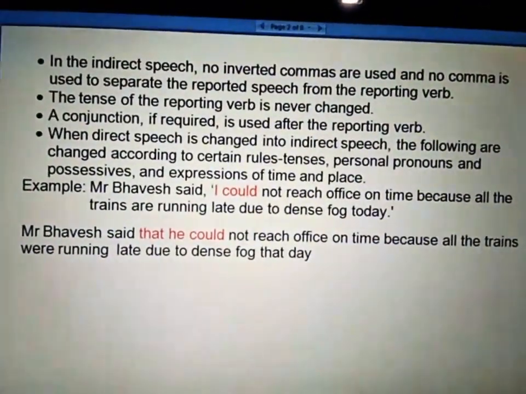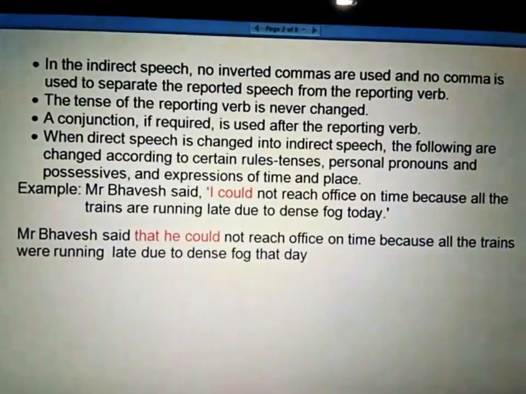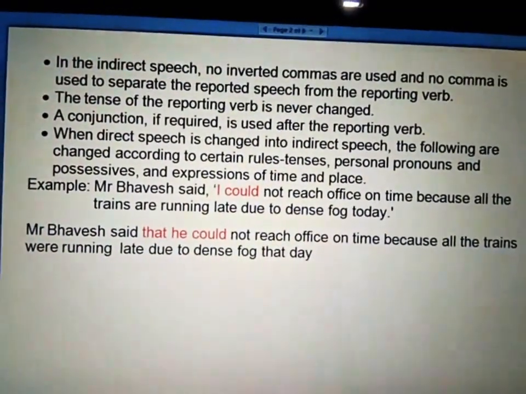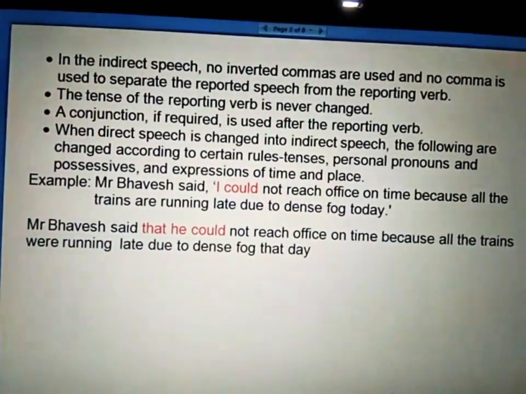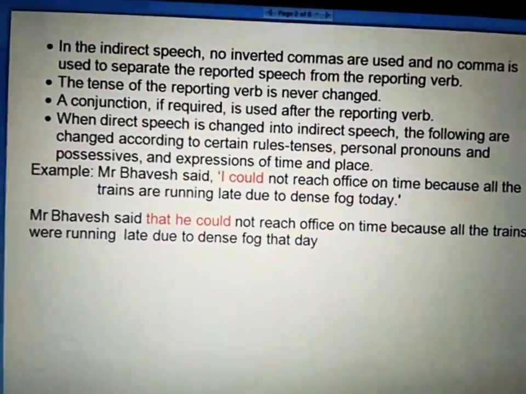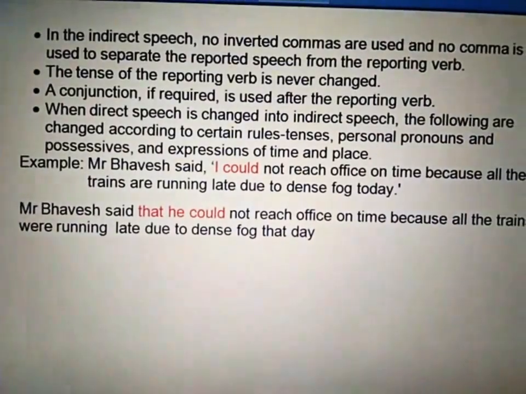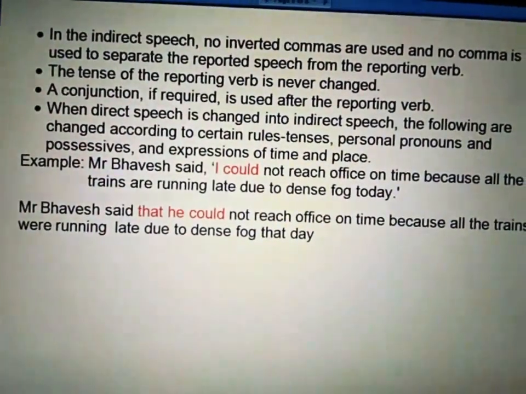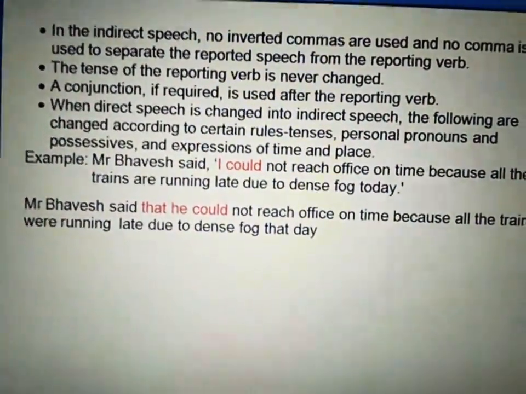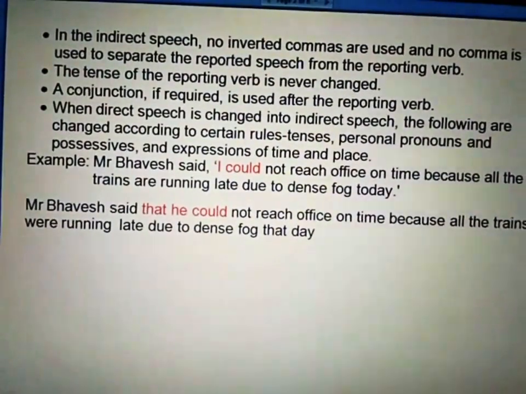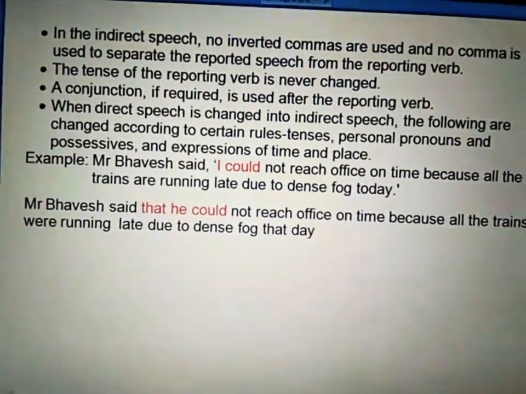Next, in indirect speech, no inverted commas are used and no comma is used to separate the reported speech from the reporting verb. Next, the tense of the reporting verb is never changed. Moreover, a conjunction, if required, is used after the reporting verb.